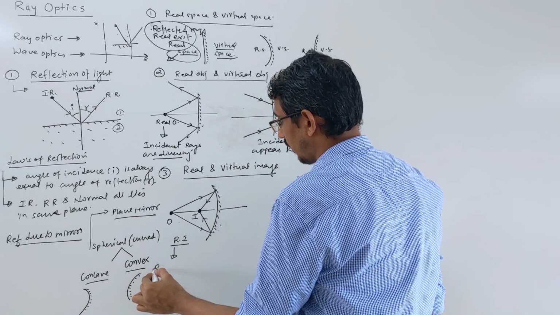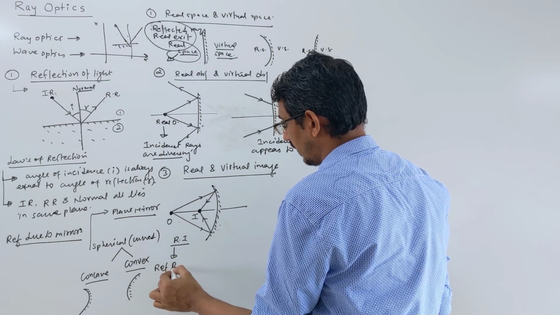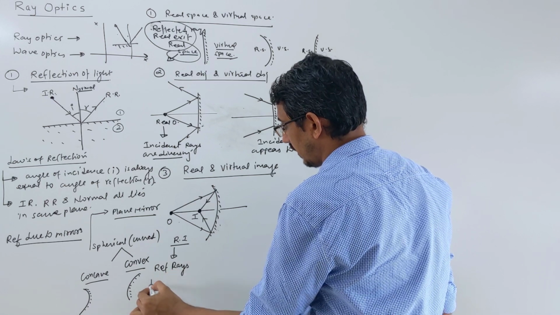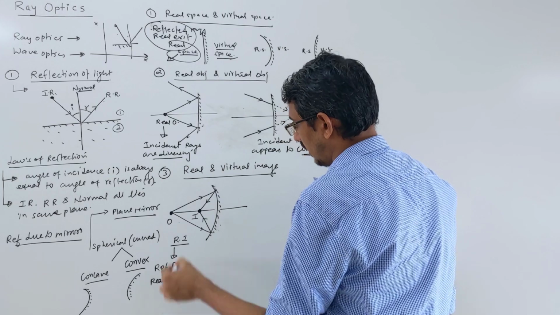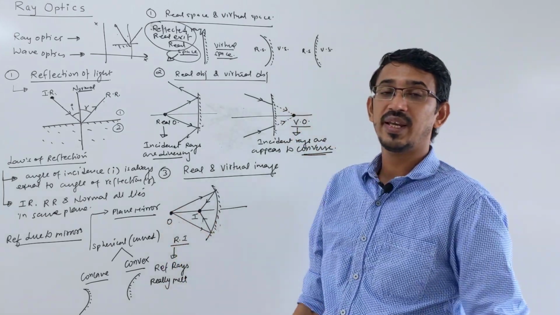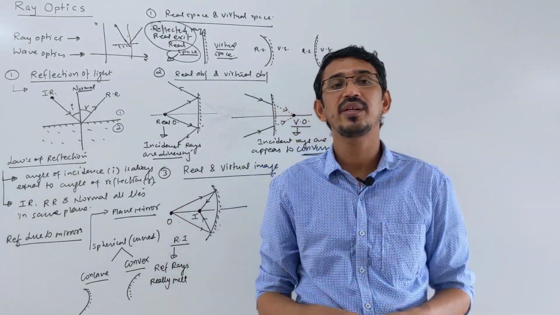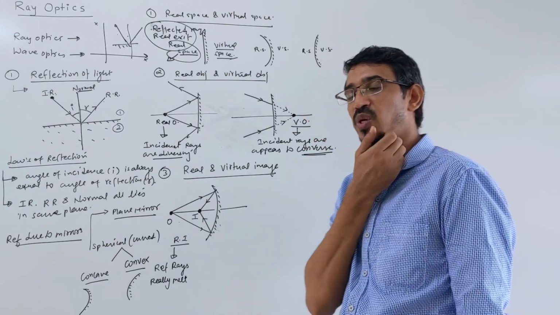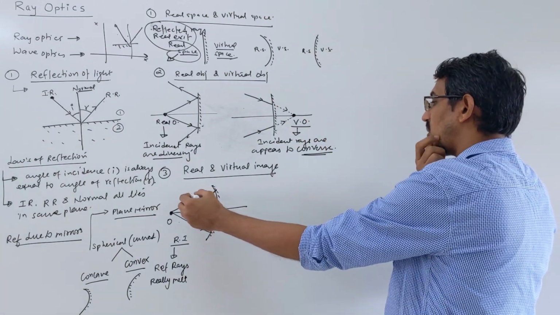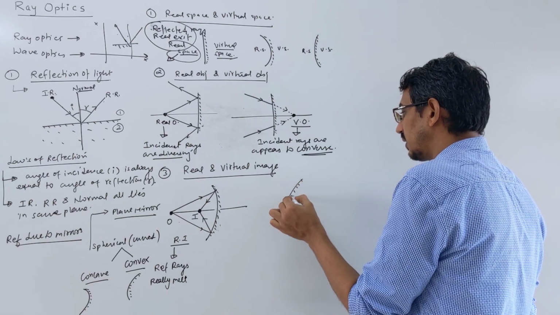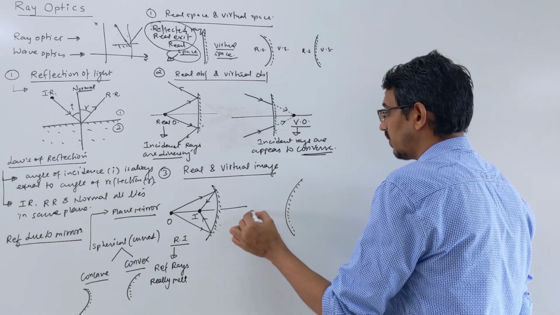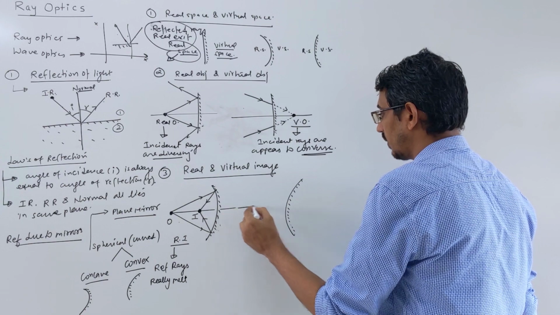Okay. Do the reflected rays really meet? Yes. If reflected rays are really meeting, then they will make a real image. Then what will be a virtual image? Look here, this concave mirror makes a real image. Then we will learn another type of mirror, the convex mirror, which makes a virtual image.